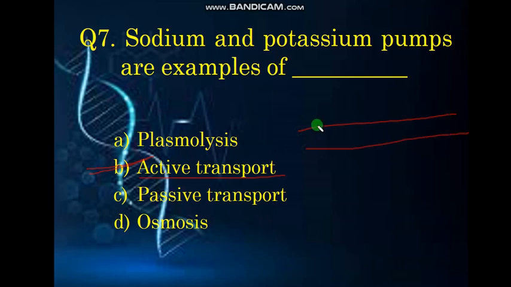Active transport means, here, the sodium ion pump or potassium ion pump. This is the translocation or movement of ions from the lower concentration to the higher concentration, against the gradient. We call it active transport. It uses energy for the transport. In passive transport, it doesn't use energy for translocation of ions. It doesn't require any energy. We call it passive transport.